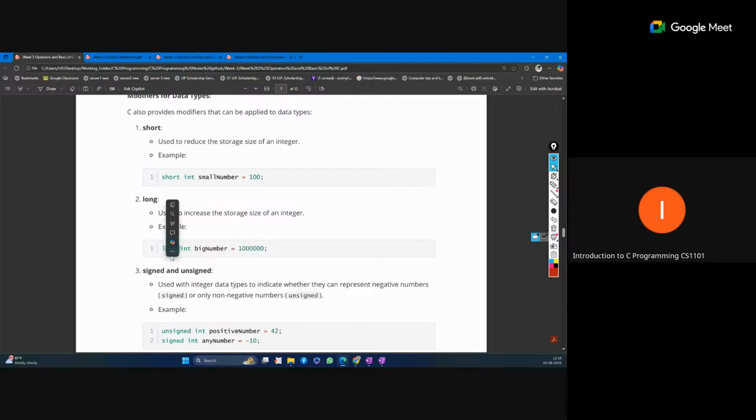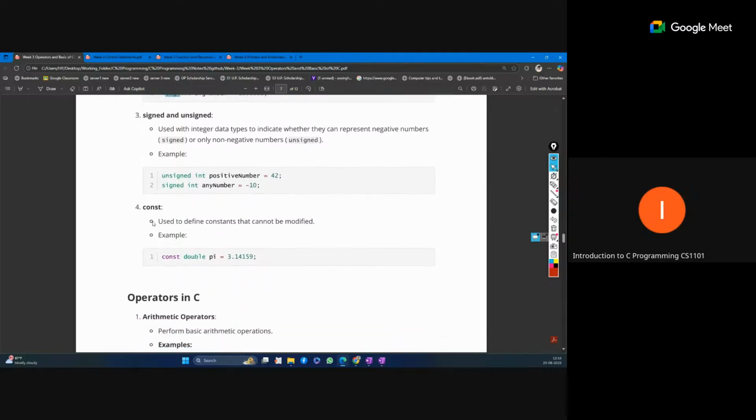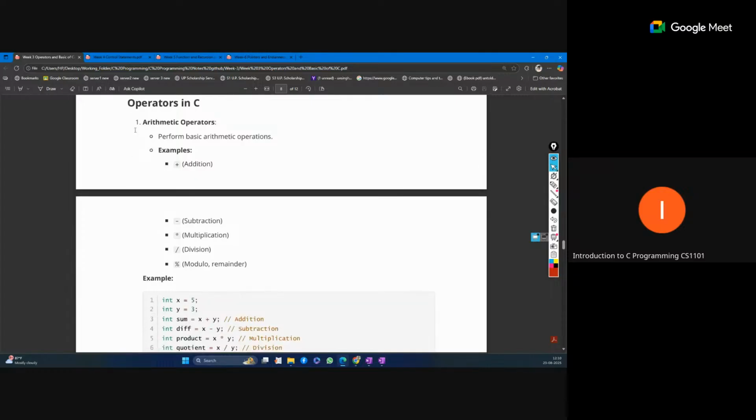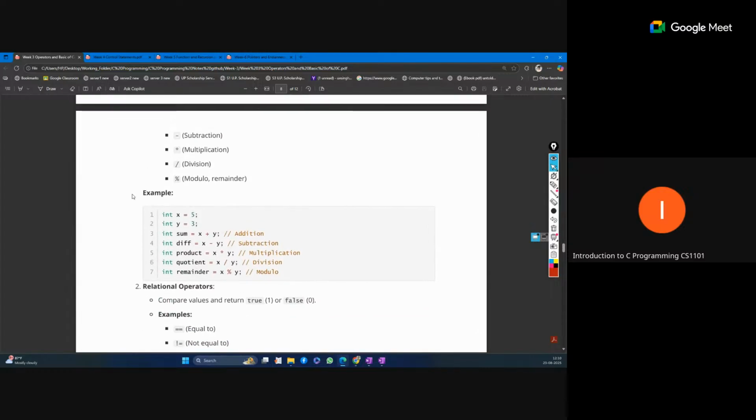Signed and unsigned are also modifiers. If we have unsigned int, we can only store unsigned integer values. Otherwise signed int can store negative values also. Const is also there, which cannot be modified later after assignment. Now operators. These are very basic operators, arithmetic operators, and you all know basic arithmetic.